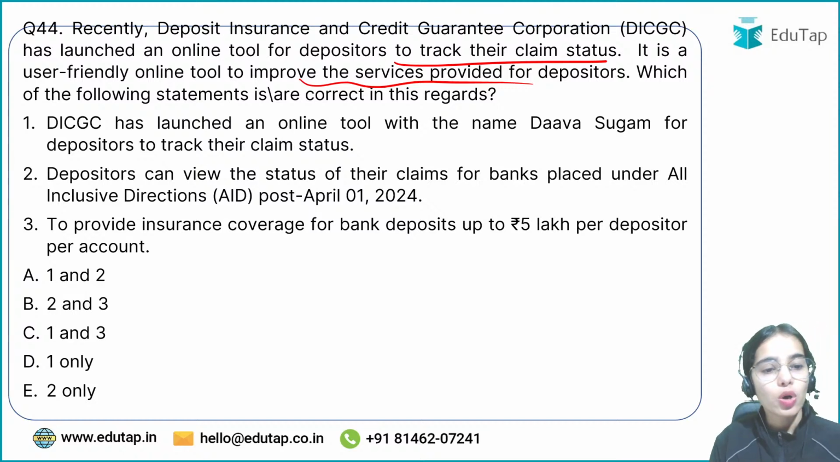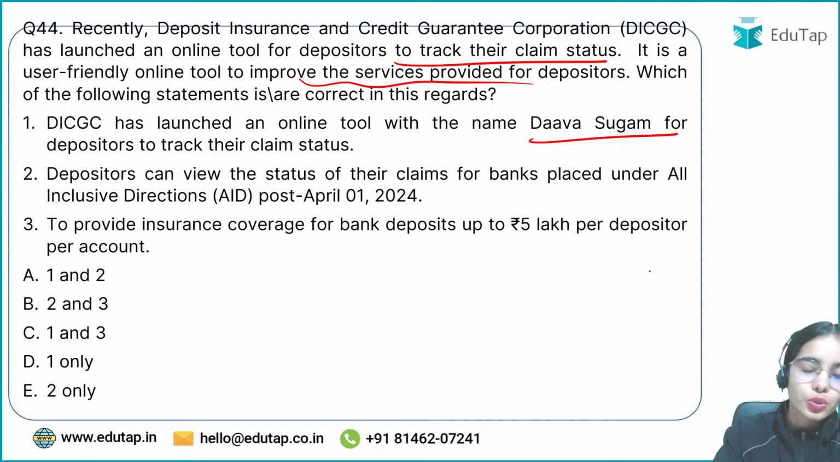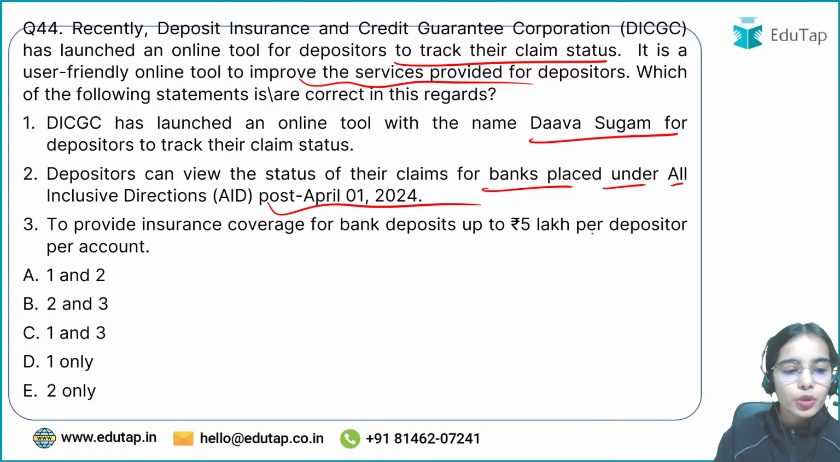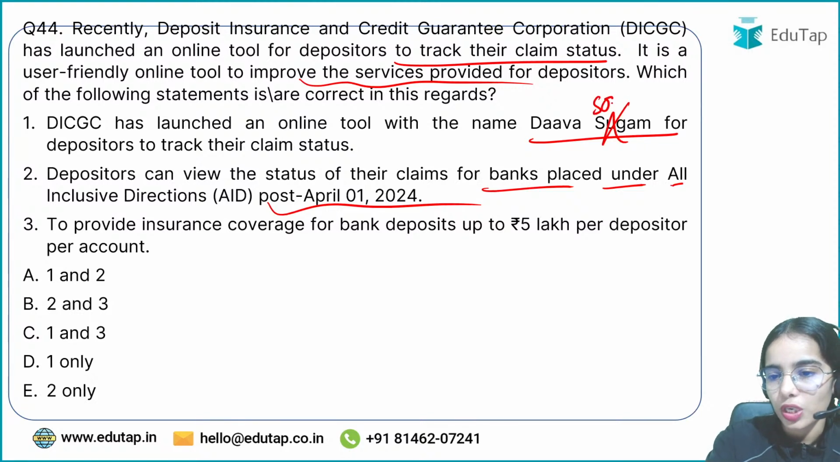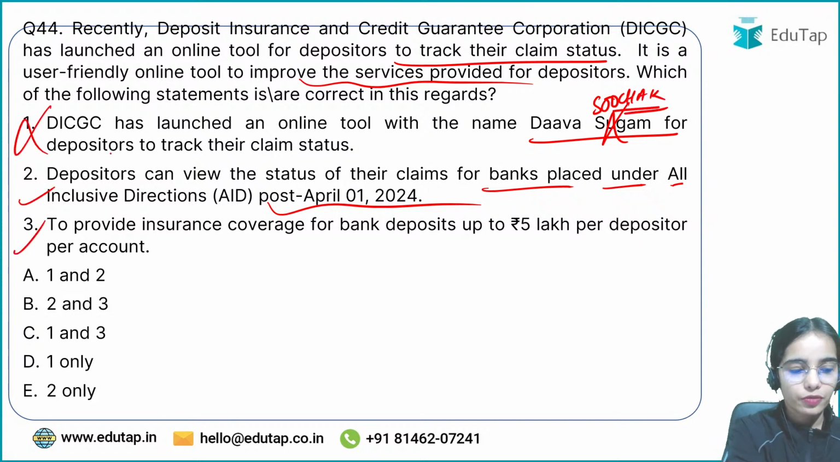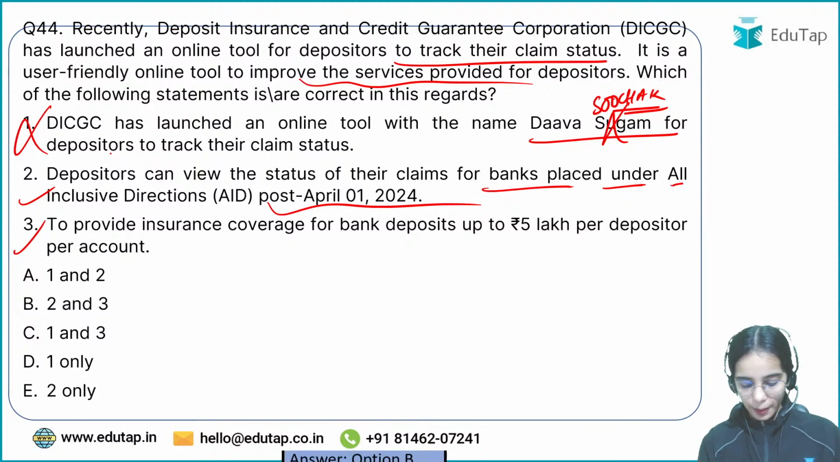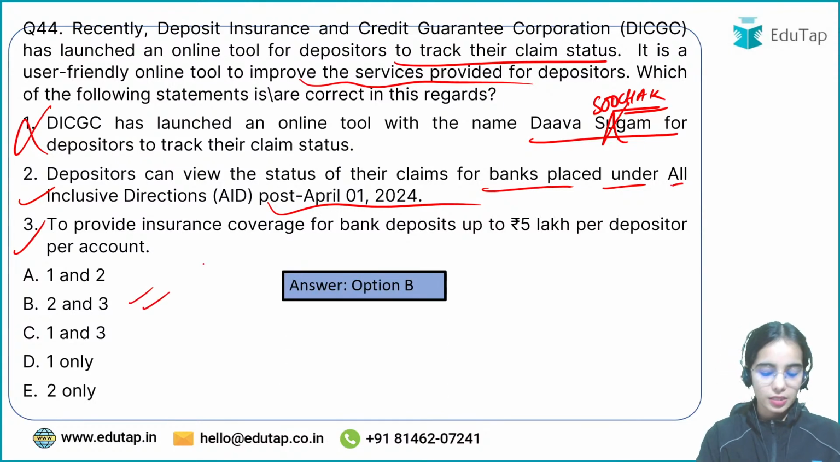The DICGC has launched an online tool with the name Dawa Sugam. Depositors can view the status of their claims for banks placed under all-inclusive directions after April 1, 2024. To provide insurance coverage for bank deposit up to 5 lakh per depositor per account. This is the task of the DICGC. So the first statement is wrong because it is Dawa Suchak, not Dawa Sugam. Okay. The second and third statements are correct. First one is wrong, and so the answer is B here. Okay. The answer is B here.